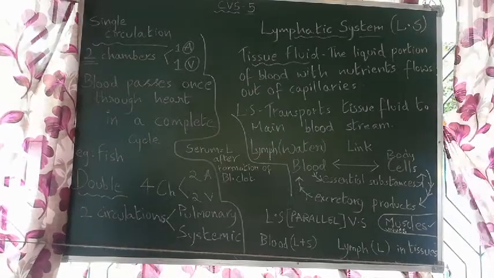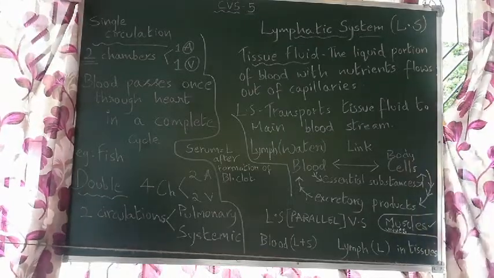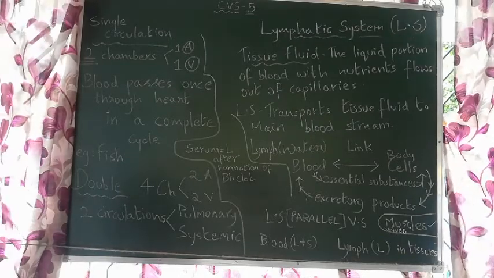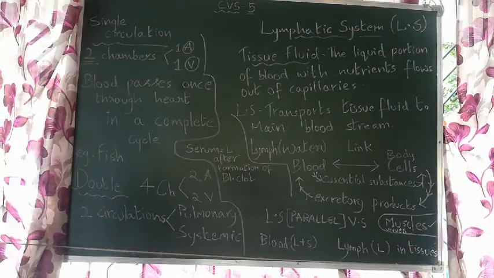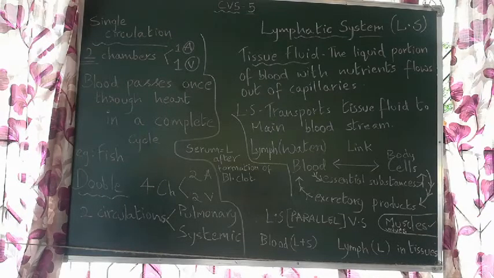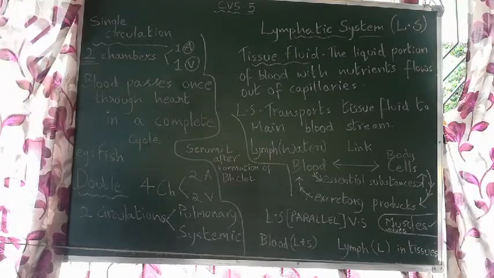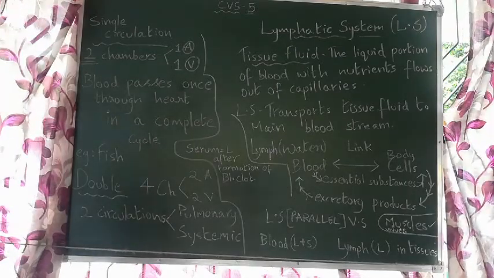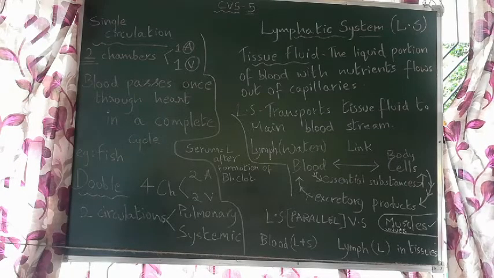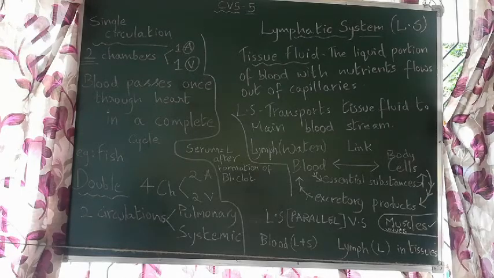So based on the type of animal and also the number of chambers in our heart, we can divide our blood circulation like this, okay, single circulation, double circulation. Now let's see about lymphatic system. This is a new term.